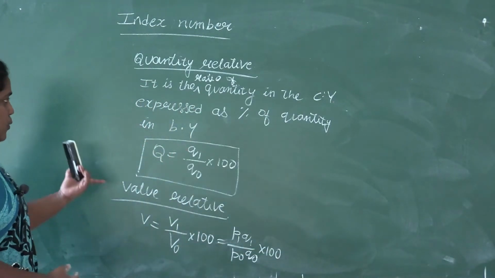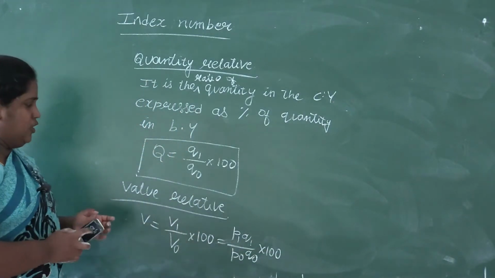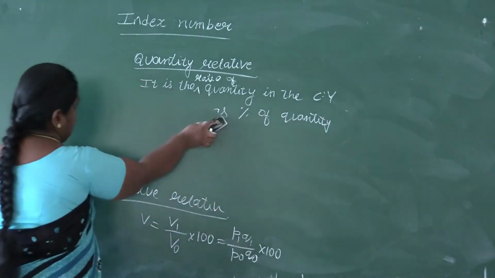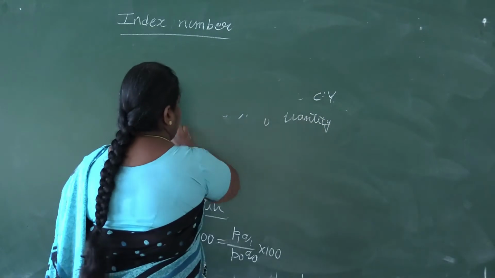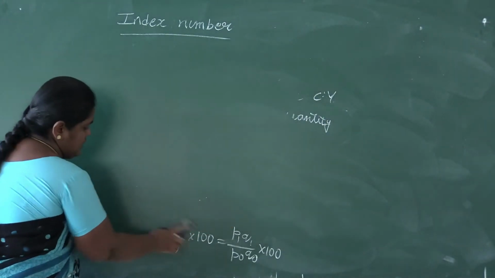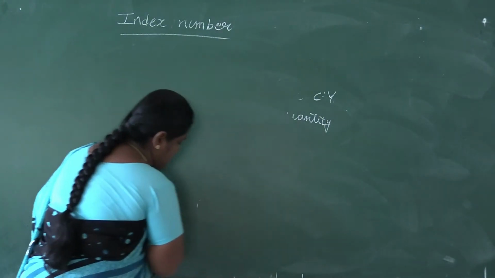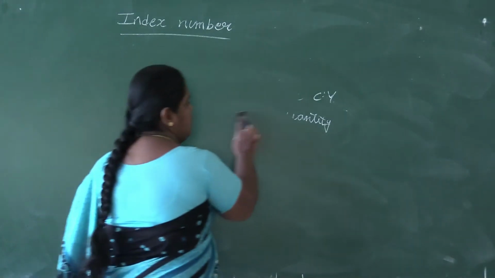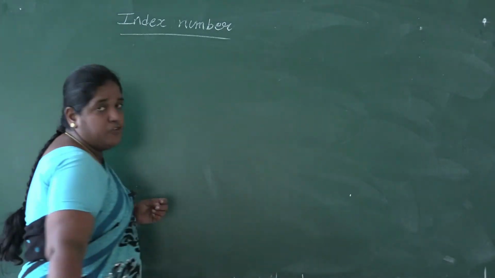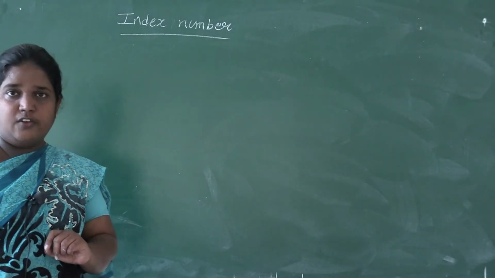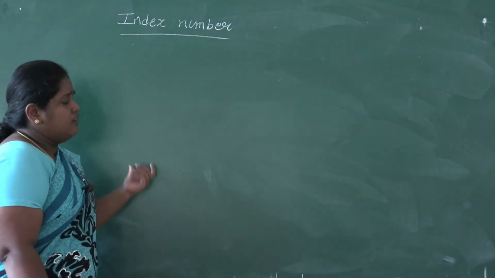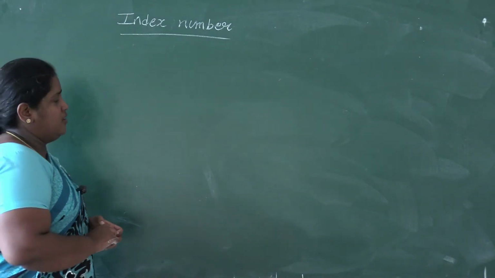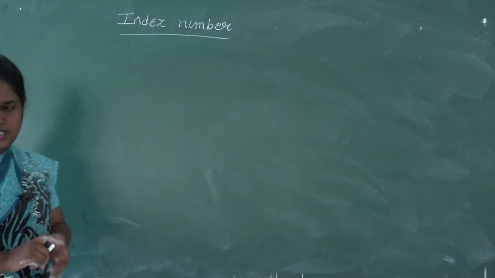So again, quantity relative, value relative, it can be asked in 1 mark, the definition, not the formula. Don't mention the formula when it is asked in 1 mark. Define price relative, define quantity relative, or define value relative. If it is asked, you have to write the definition itself. If you write the formula, we will not give the marks for that. Only the definition, it carries marks.